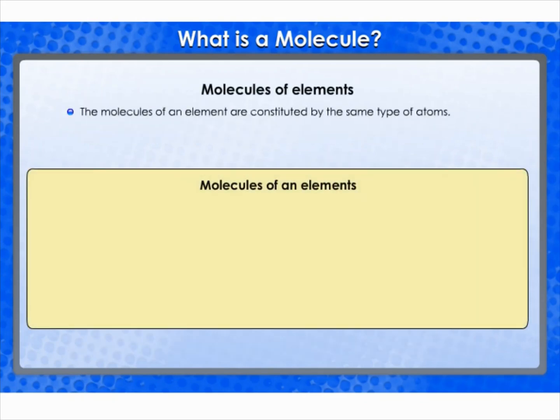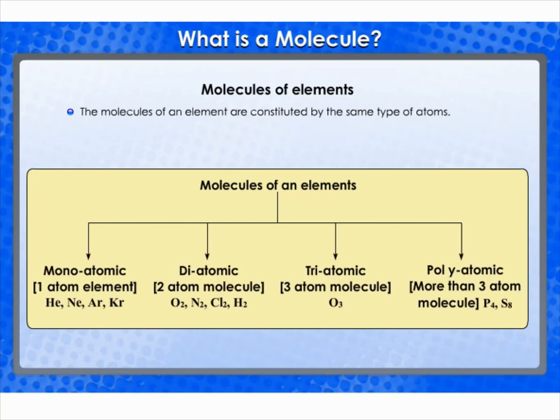Molecules of element. The molecules of an element are constituted by the same type of atoms. Molecules of many elements such as argon, Ar, helium, He, etc. are made up of only one atom of that element. But this is not the case with most of the nonmetals. For example, a molecule of oxygen consists of 2 atoms of oxygen and hence it's known as a diatomic molecule, O2. If 3 atoms of oxygen unite into a molecule instead of the usual 2, we get ozone. The number of atoms constituting a molecule is known as its atomicity.